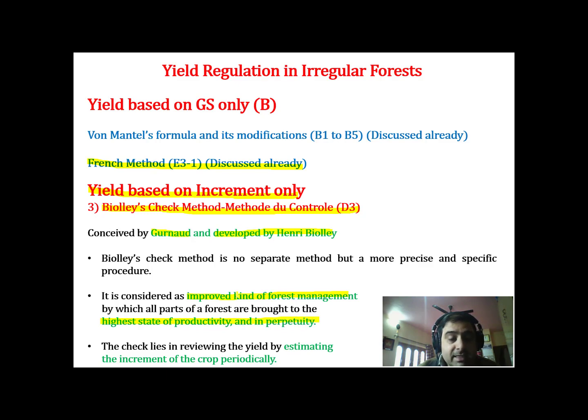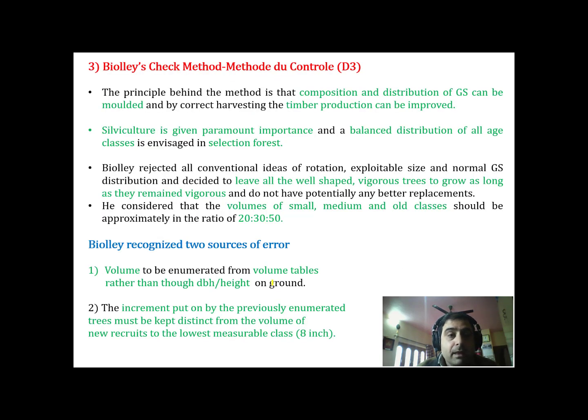The important thing in this method is estimation of increment of the crop periodically. How? We need to know that. The principle behind the method is that composition and distribution of growing stock can be molded. This is the principle behind this method. Why? To improve the timber production.